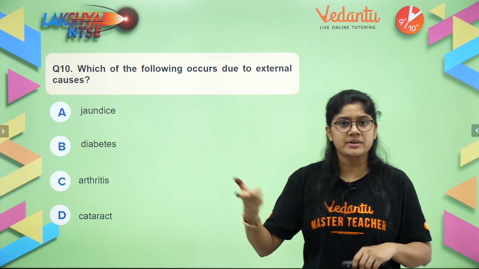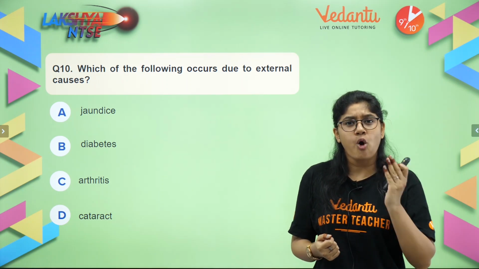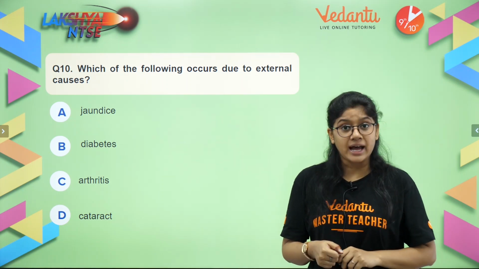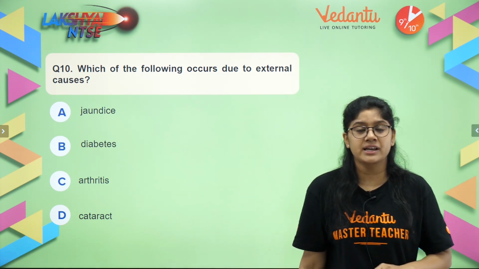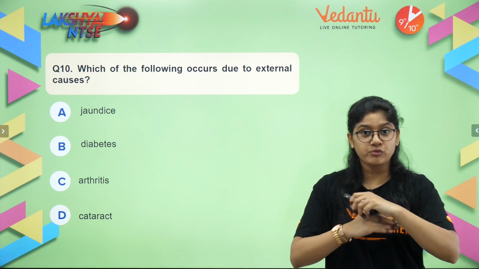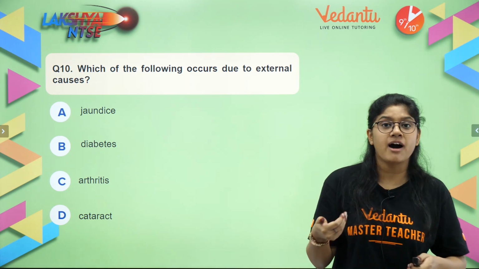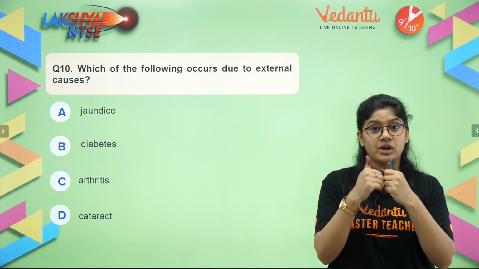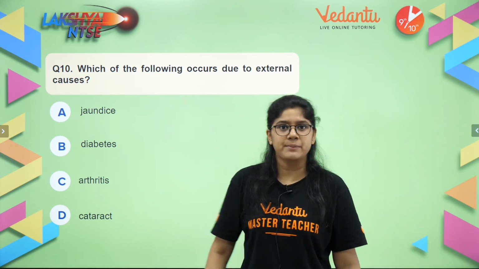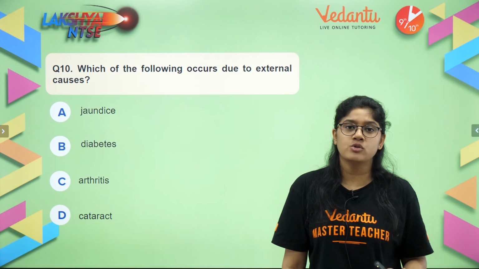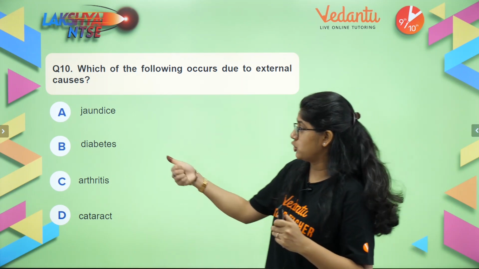Cataract is nothing but a disease that happens on the lenses. What happens is there is a formation of a whitish layer, and because of that it's difficult for a person to see. Arthritis is a disease in which our bones get rubbed against each other. There's fluid, cartilage and ligament, and slowly they degenerate and our bones start to rub together, and that causes a lot of pain in the bones. What is diabetes? The increased amount of sugar or the lesser amount of sugar in our body causes a disease called diabetes, and